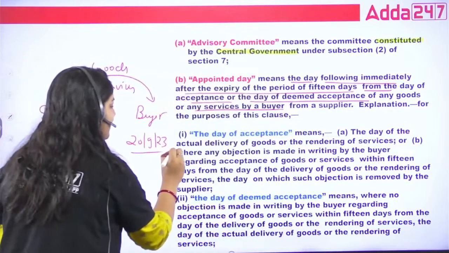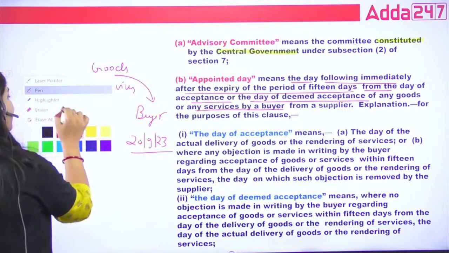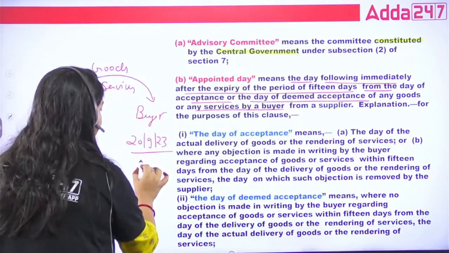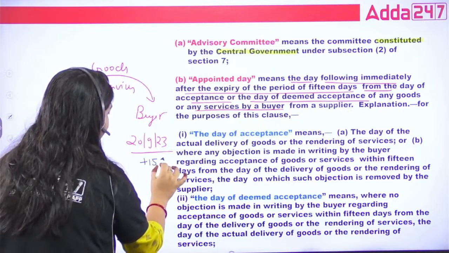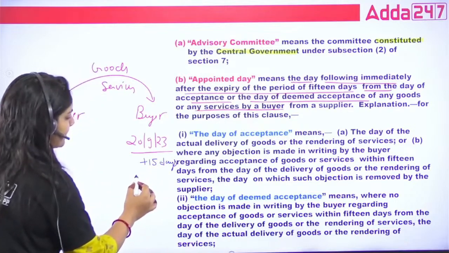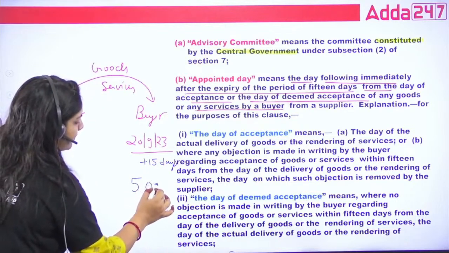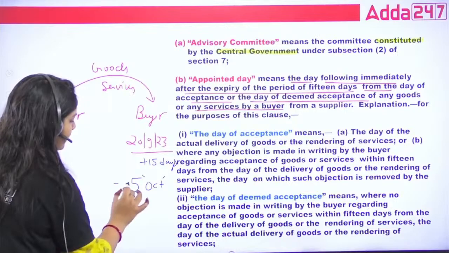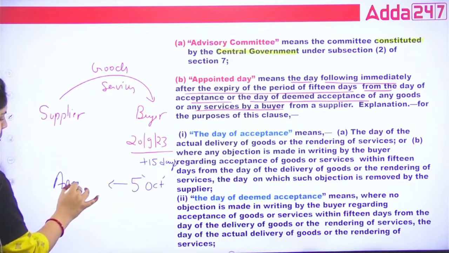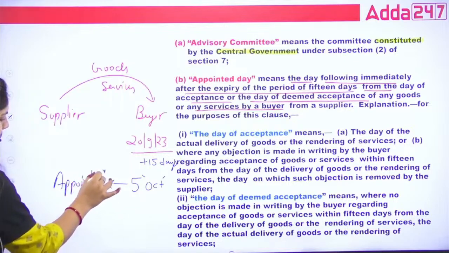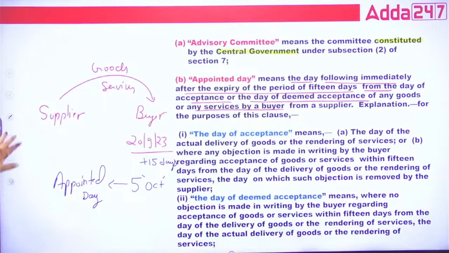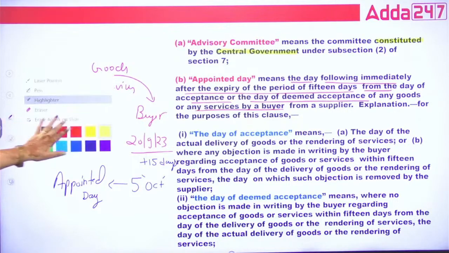So on the 29th, if the goods are accepted by the buyer, then after 15 days, that is 5 October. 5 October is what? Your appointed day. This is important, guys, to understand.